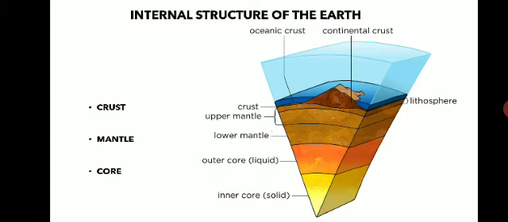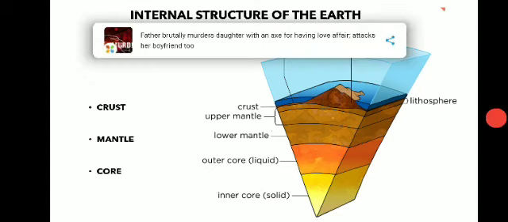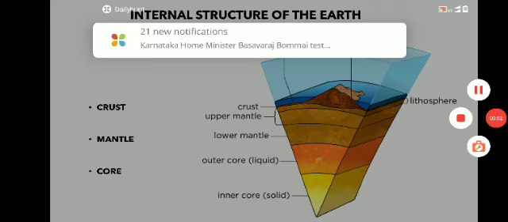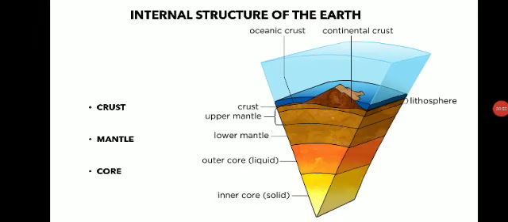Around the sun these 9 planets are revolving, and they are held around the sun under the gravitational force. They are in order of increasing distance from the sun. The nearest to the sun is Mercury, then Venus, Earth, Mars, Jupiter, Saturn, Uranus, Neptune, and the last one is Pluto. So these are the 9 planets in the solar system.